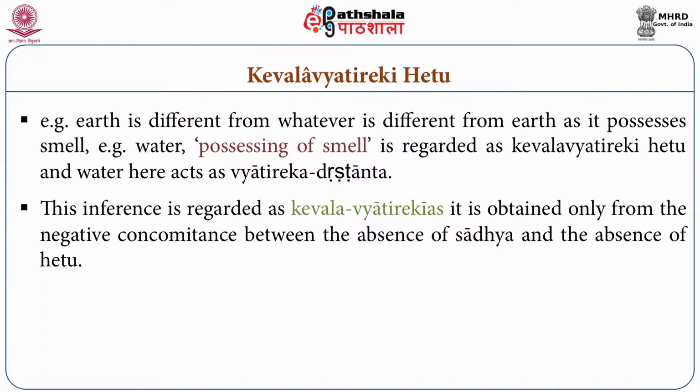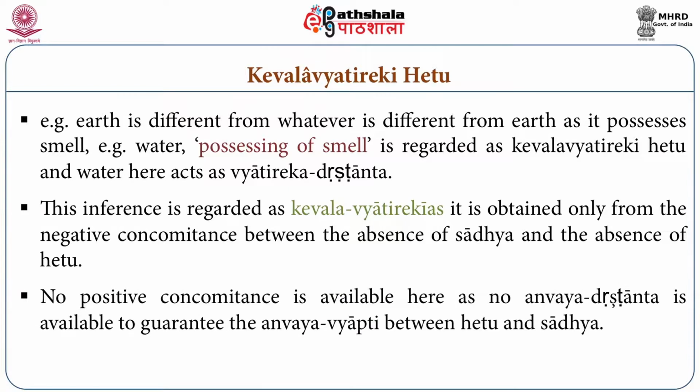So we can say that inference is drawn only on the basis of negative concomitance or vyatirek sahacharya, and so this anumiti is known as keval vyatirek anumiti, the hetu of which is regarded as keval vyatirek hetu. So the keval vyatirek inference or anuman is that which is established on the basis of keval vyatirek hetu. Keval vyatirek hetu is a negative probans.